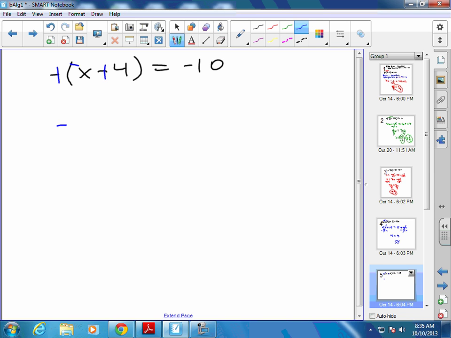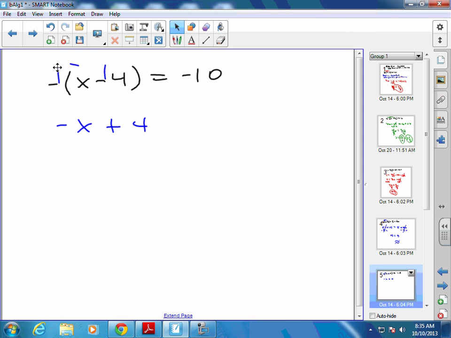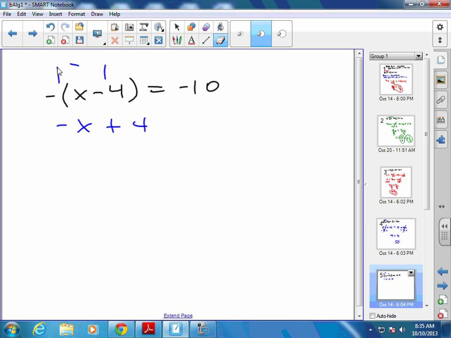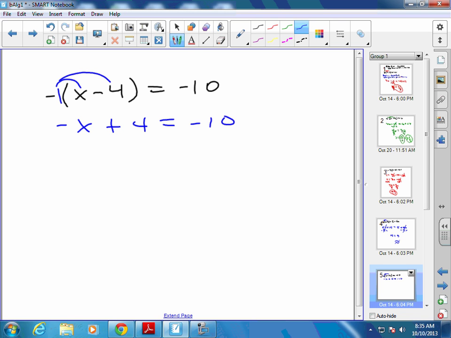Okay, which now, if it makes more sense for you, write that as a -1 and then distribute. You can. So -1 times x, negative x. Negative times the negative gives you the +4. Okay, what do we do from here? Subtract 4. Negative x is now equal to -14.